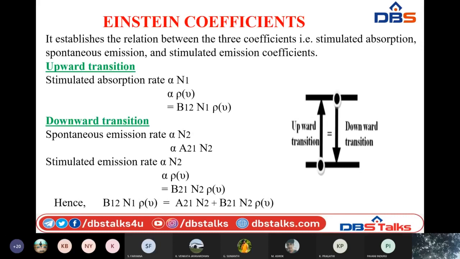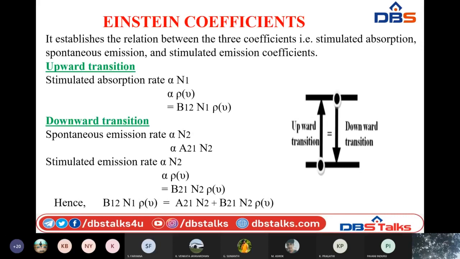Understood? The next concept is nothing but stimulated emission, which is the major principle of working of laser. Here this rate depends upon the number of atoms present in the upper energy state as well as the density of photons. Because in stimulated emission we are going to provide external energy, an external photon.